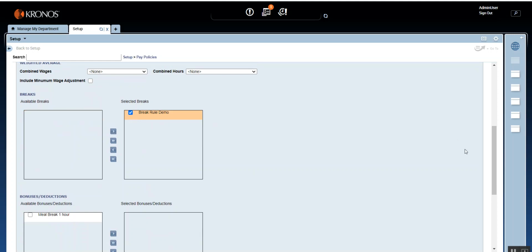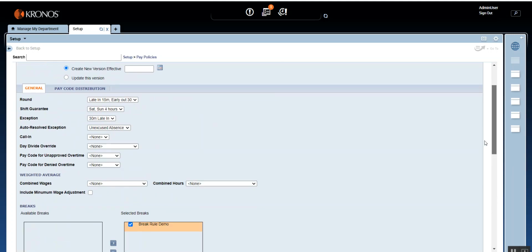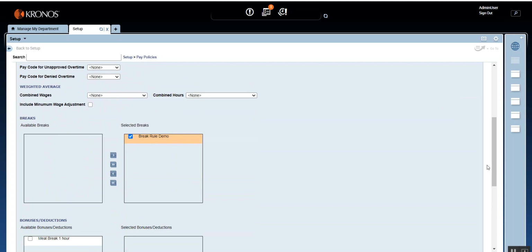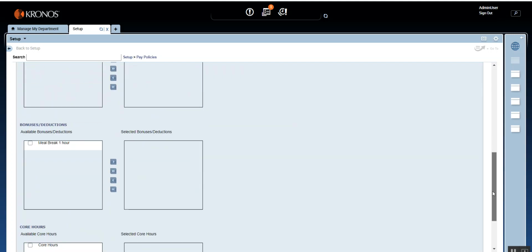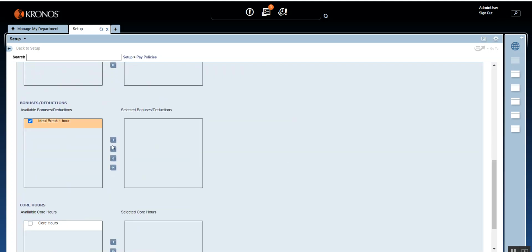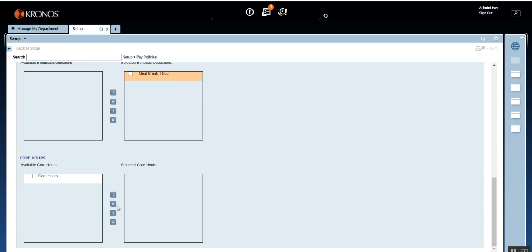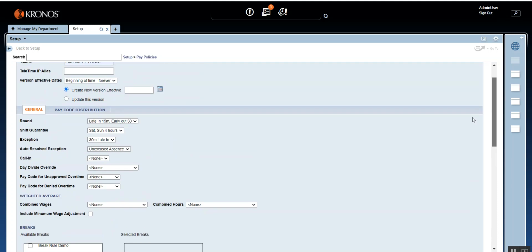Again, remember, you do not randomly assign these things. You need to assign only if it is applicable. For example, the break rule might not be applicable for full-time employees, but 1 hour of meal break will be applicable. The core hours is there in the configuration, but it is not applicable for full-time employees, so you don't have to assign it. Okay, so just because it is there doesn't mean that you need to assign it. It could be, maybe it will be used for some other group of employees, right?